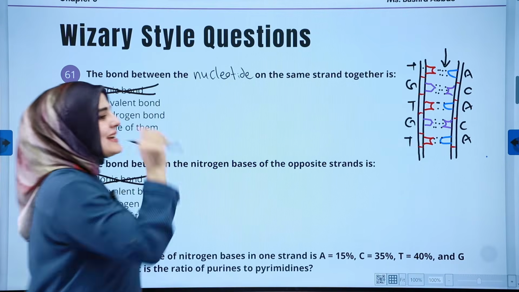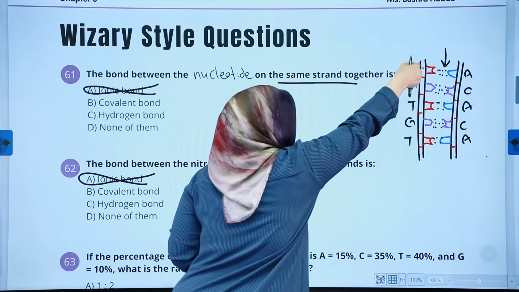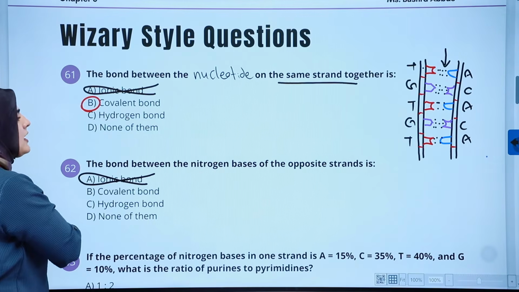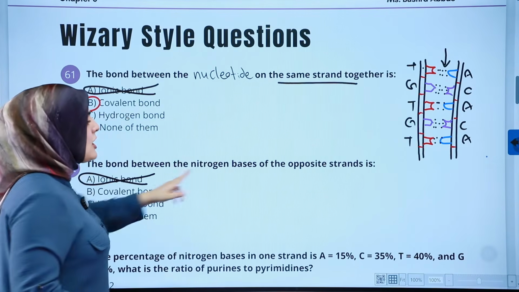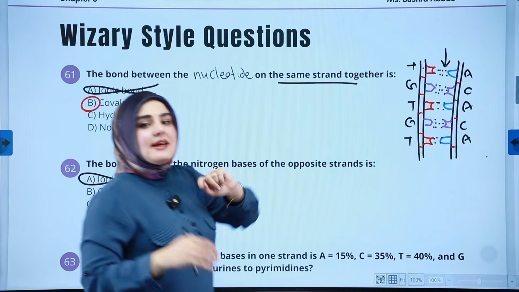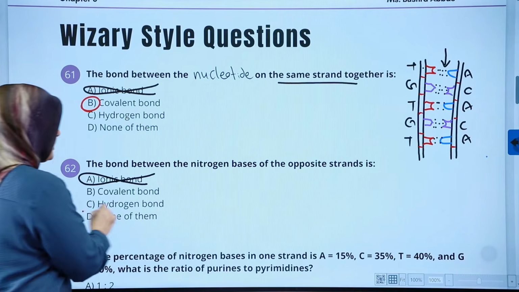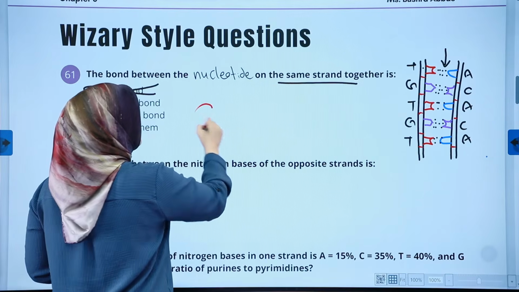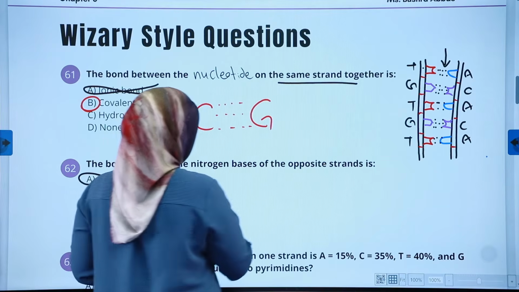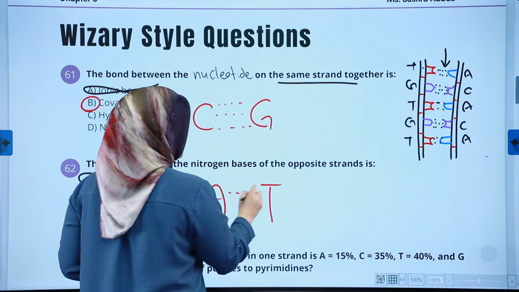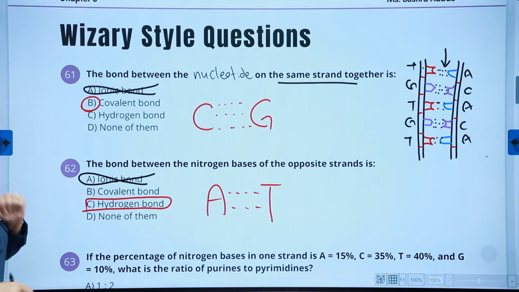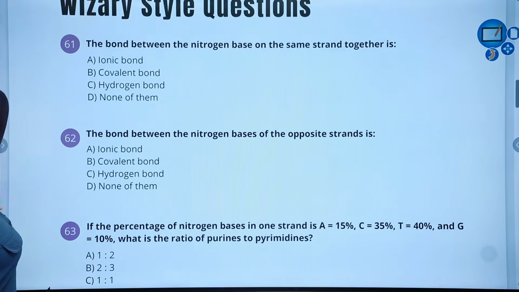For nucleotides, the keyword is this: on the same strand. This means it is a covalent bond, not a hydrogen bond. As for bases on opposite strands, this one on this strand and this one on the other, they get together by hydrogen bond. And let's not forget that C and G are connected with 3 hydrogen bonds, while A and T are connected through 2 hydrogen bonds. That was easy and simple, just a reminder. That was warming up.